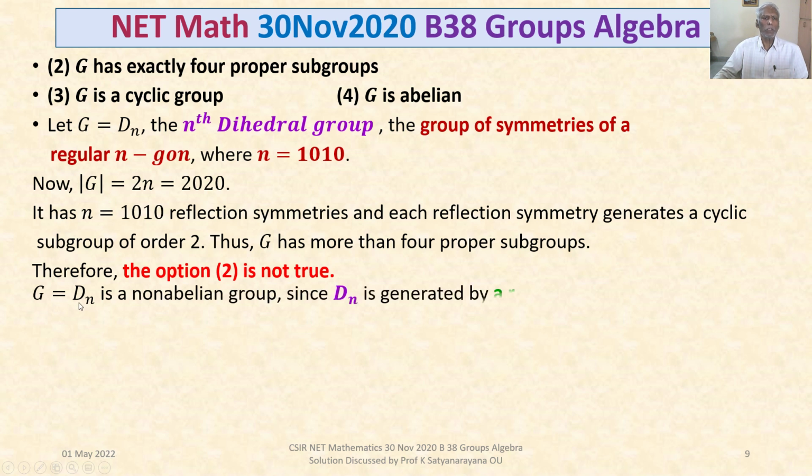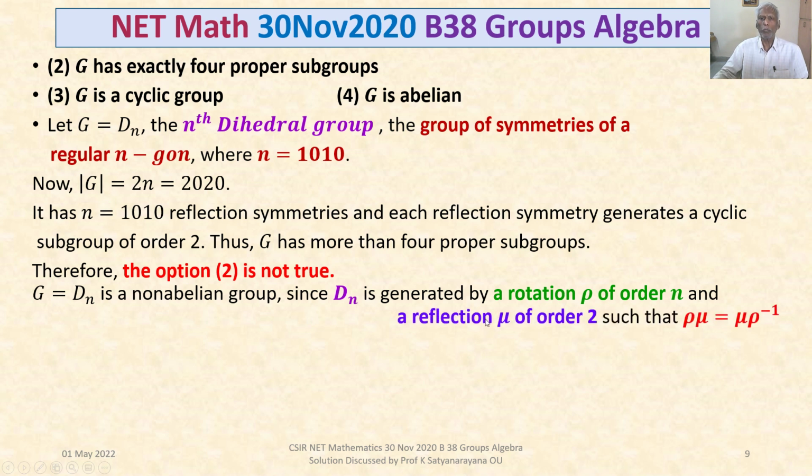G = D_n is a non-abelian group for n greater than or equal to 3, since D_n is generated by a rotation rho of order n and a reflection mu of order 2, such that rho mu = mu rho inverse. Because it is non-abelian, it is not a cyclic group.